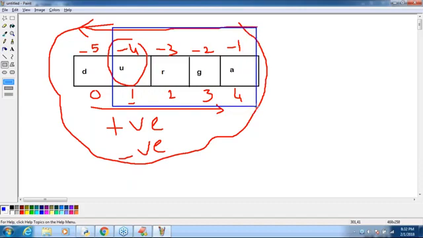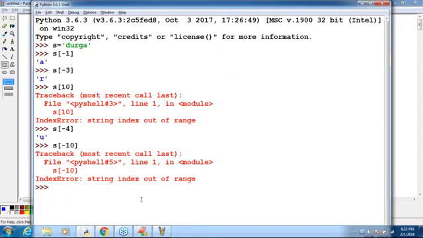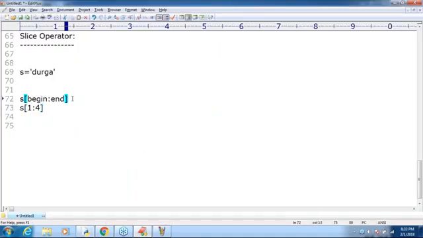Make sure, some people have confusion, because in the answers I can see G and A. The answer is until G only, not A. Almost around 20 students are saying up to A, no, up to G only. If you take s[begin:end], it returns the substring from the begin index to the end minus 1 index.